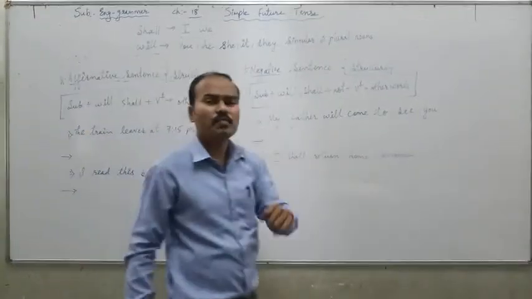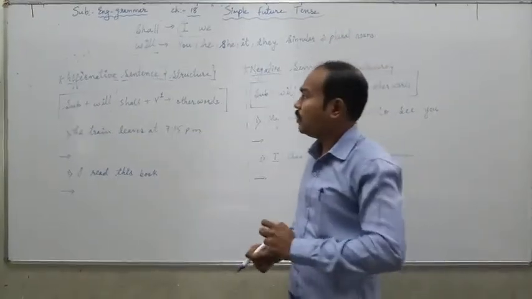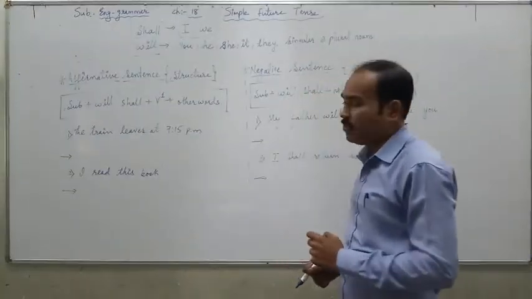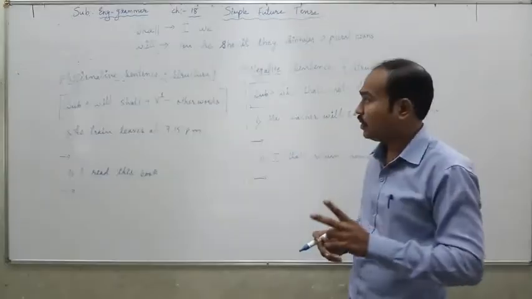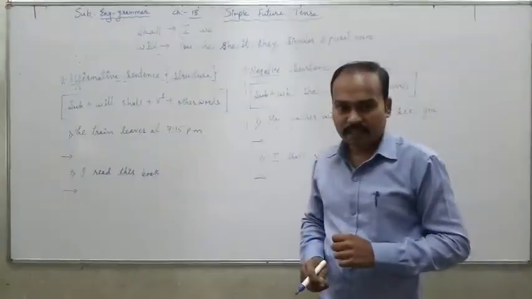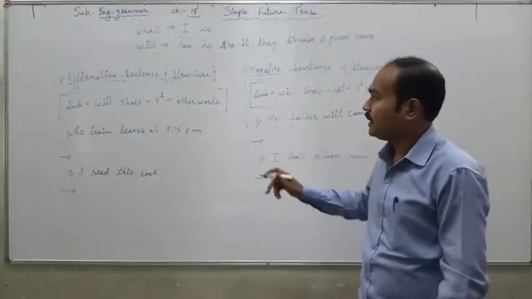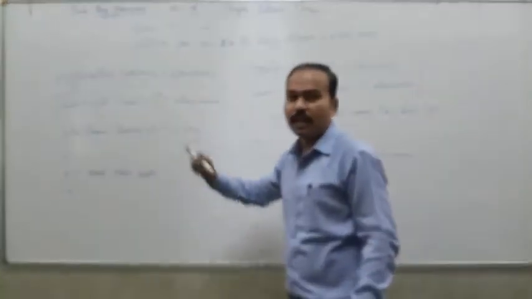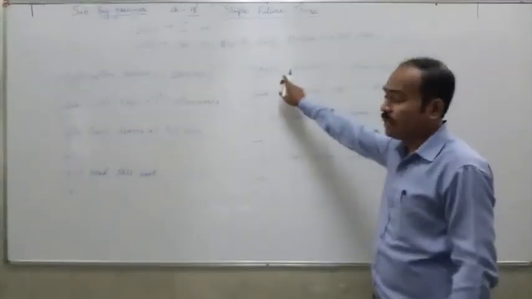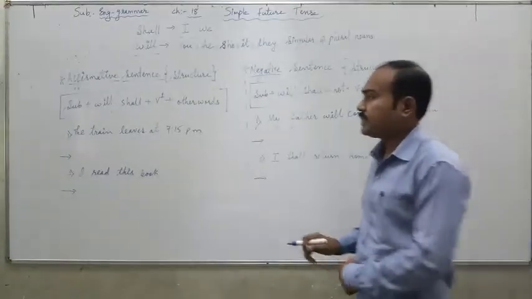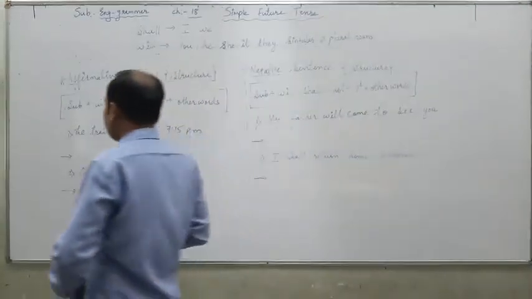Okay. So now moving forward, how to make sentences in simple future tense. Today we are going to see two parts in that: how to make sentences in affirmative form and how to make simple future sentences in negative form. So let us start with making affirmative sentences.